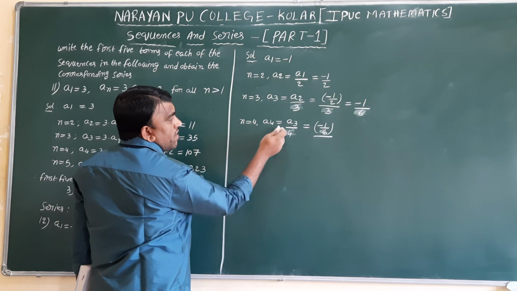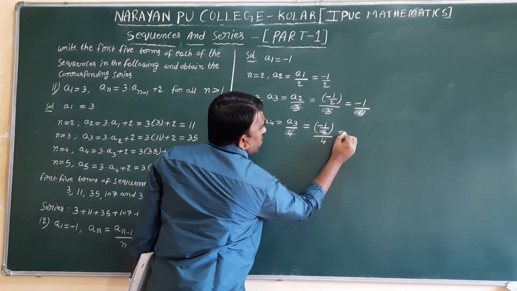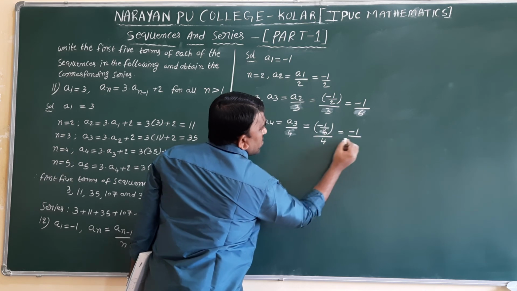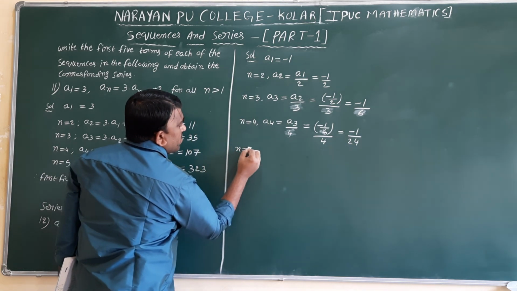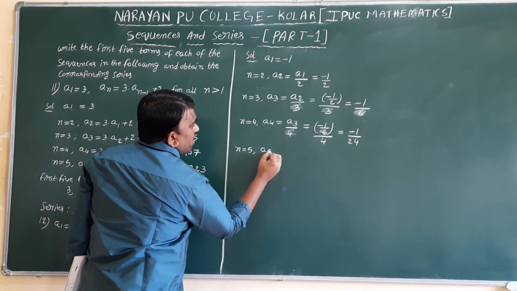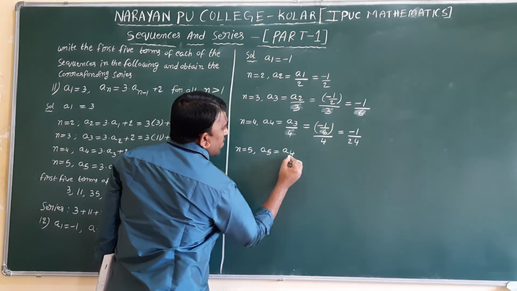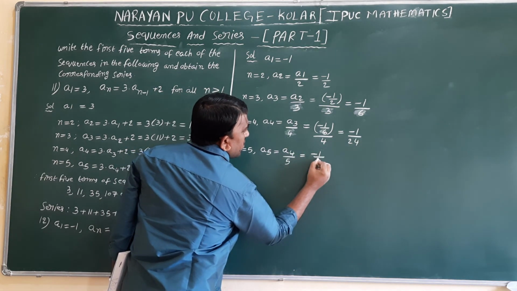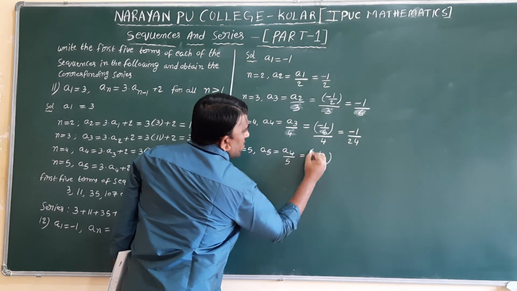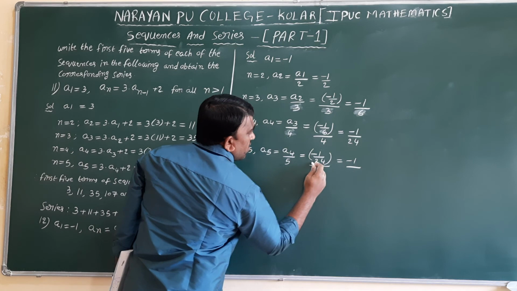Next here n value 4. Minus 1 by 6 divided by 4. Minus 1 by 6 into 4, 24. Next n value 5. a5, a, 5 minus 1, a4 divided by 5. a4 value we know, minus 1 by 24, divided by 5. Minus 1 by 24 into 5,